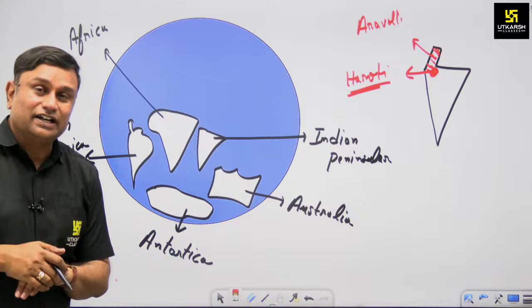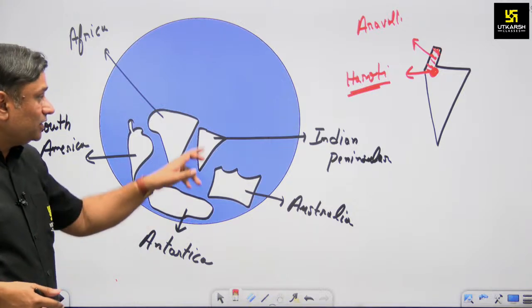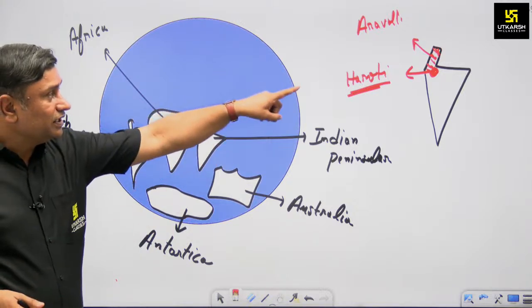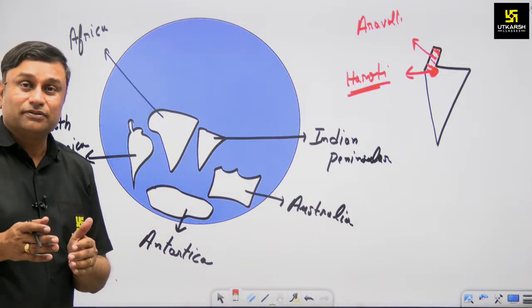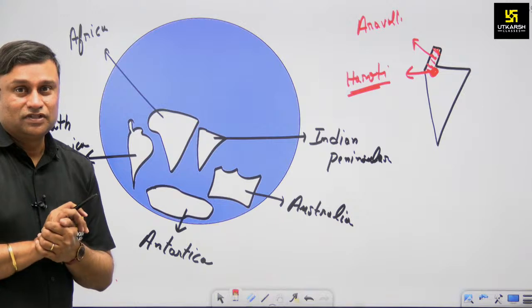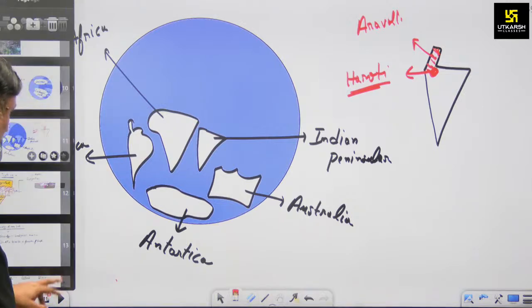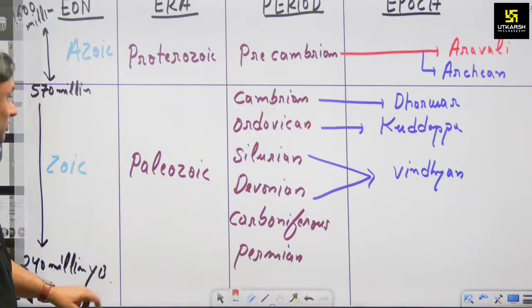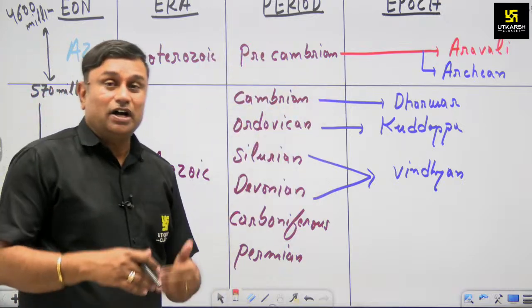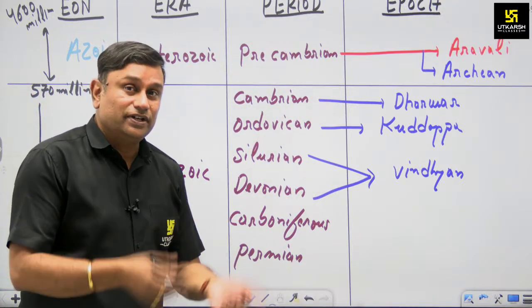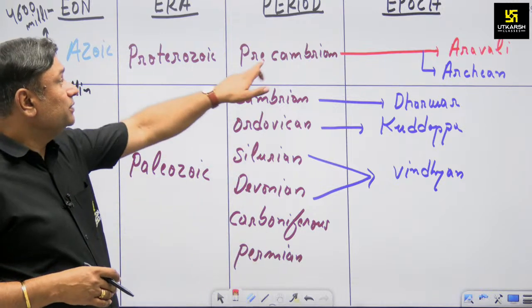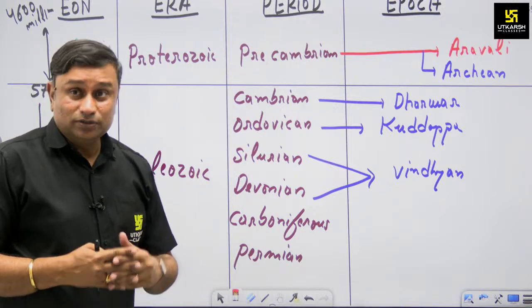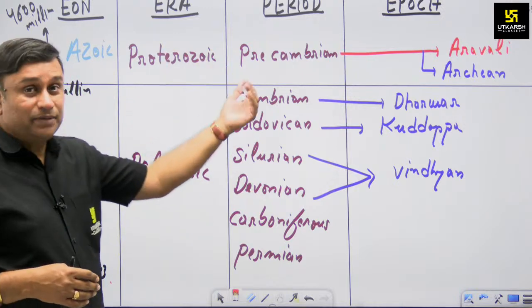Now the question arises, Aravalli and Hadoti are associated with the Indian Peninsula, but when was this formed? Through the geological time scale we are discussing that the Aravalli, which is part of Gondwana land and the Indian Peninsula, evolved during the Precambrian.